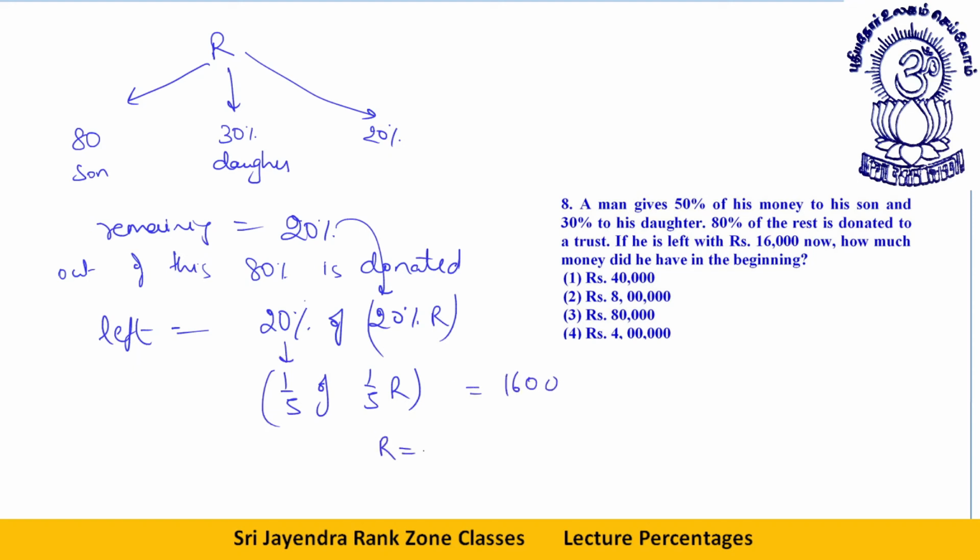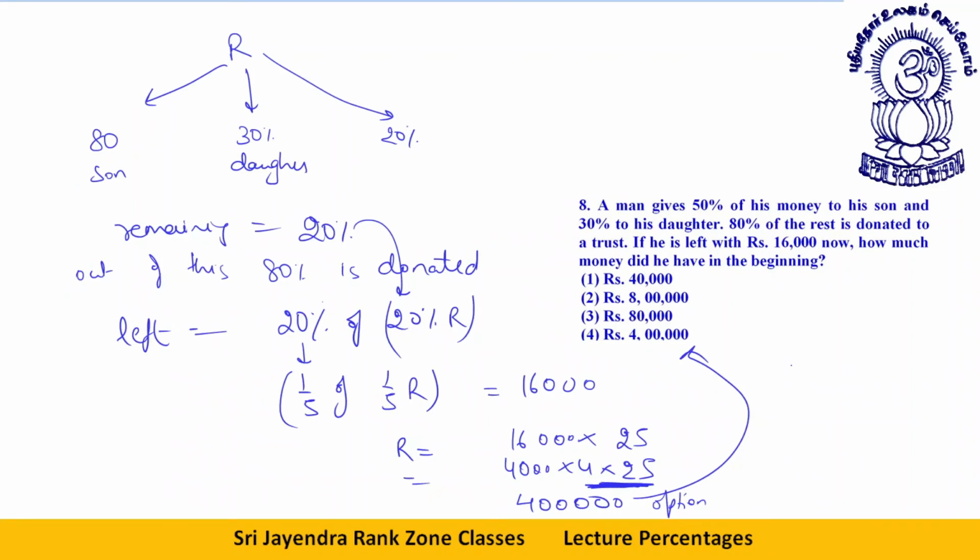So that way I can say R is equal to 1600 into 25. A very good logic of doing this is 400 into 4 into 25. 25 into 4 is 100. 100 into 400 is 40,000. 16,000 it was, I'm very sorry, dear students. So there will be one more zero. So 4 lakh is the answer. Let's take the next question.